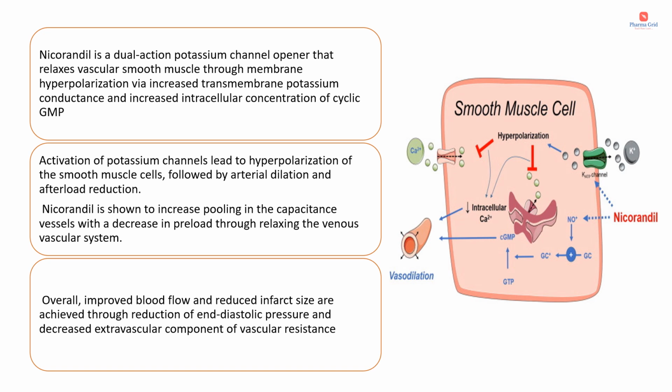So, it has the capability to relax the blood vessels by increasing the cyclic GMP, mainly administered orally, with efficacy similar to nitrates, beta blockers or calcium channel blockers, and it has a cardioprotective property by mitochondrial K plus ATP channel opening. One advantage of nicorandil is that it has a longer duration of action and the dose is mainly 5 to 20 milligram twice daily.